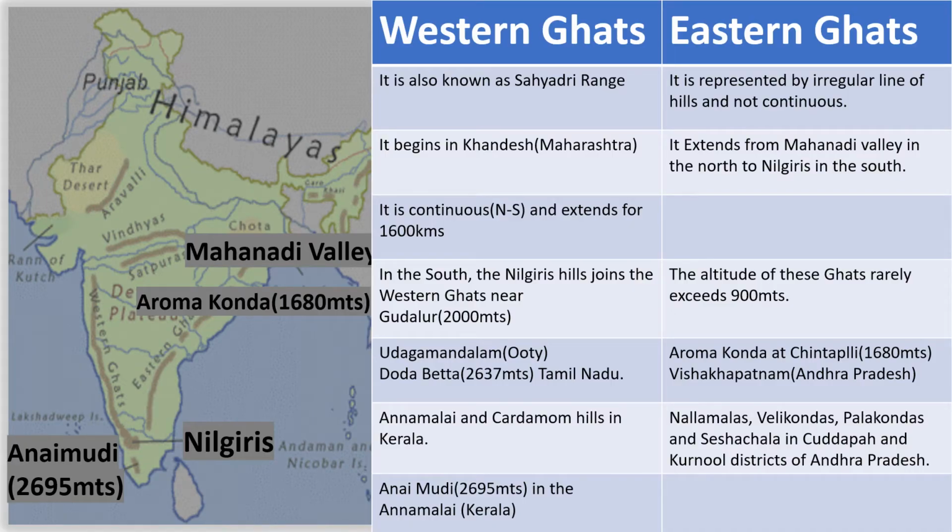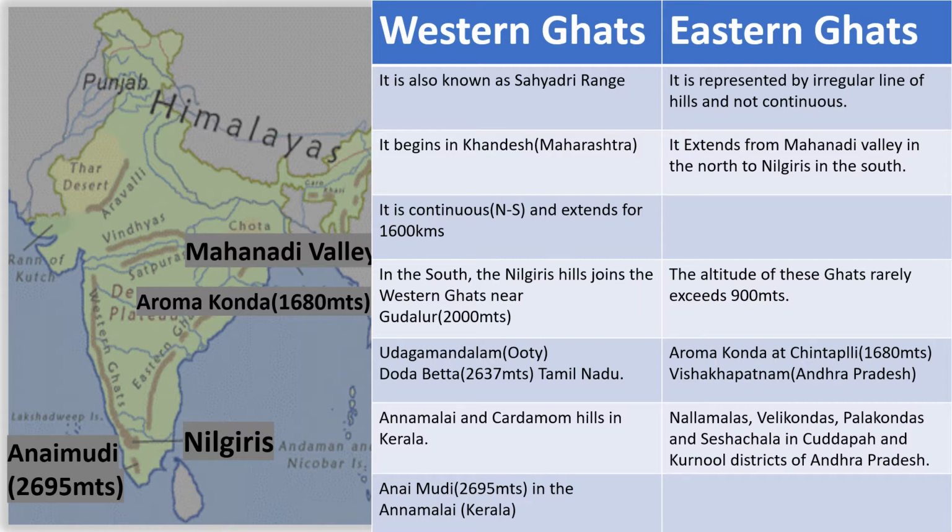Let's see the difference between the Western Ghats and the Eastern Ghats. Western Ghats are also known as the Sahyadri range, and they lie parallel to the west coast. The structure of these Ghats is continuous with a few passes as gateways to the coastal plains, and the Western Ghats are higher than the Eastern Ghats. The Western Ghats extend for 1600 kilometers from north to south.